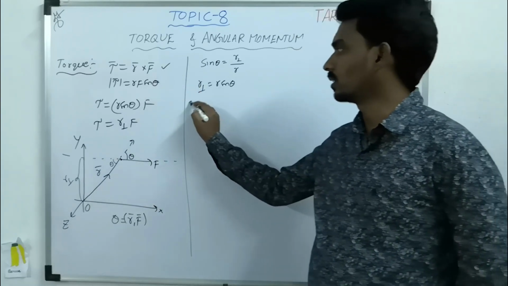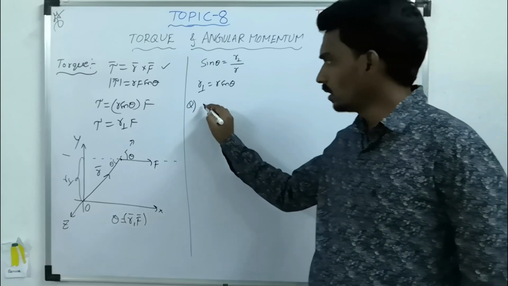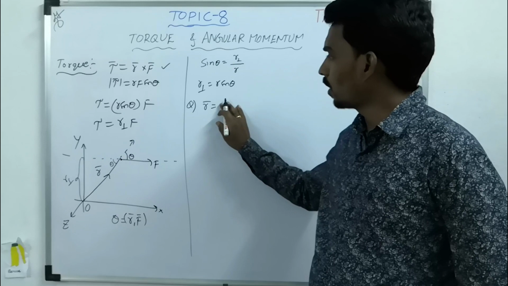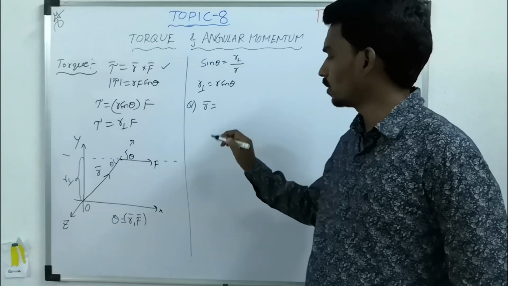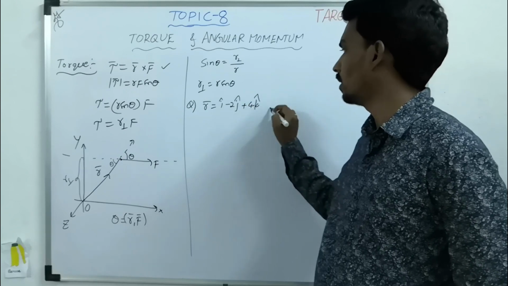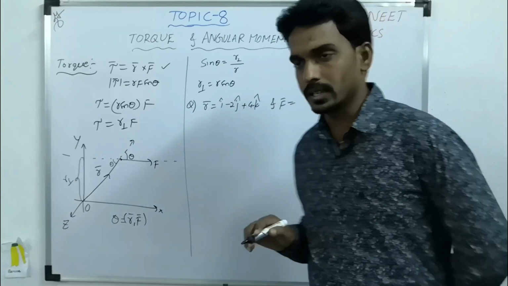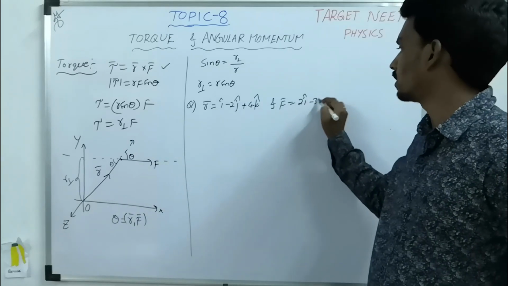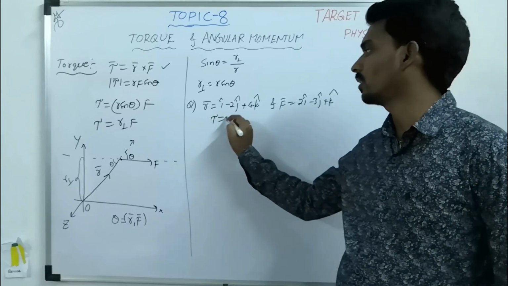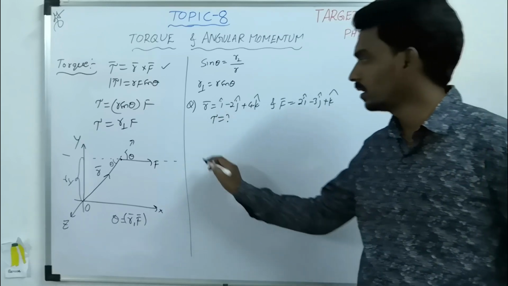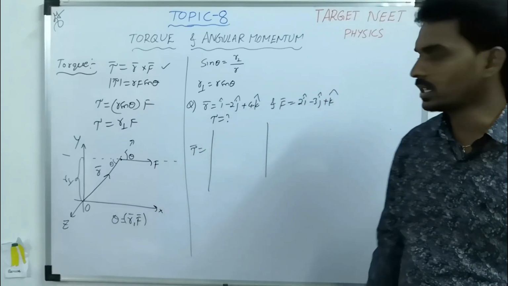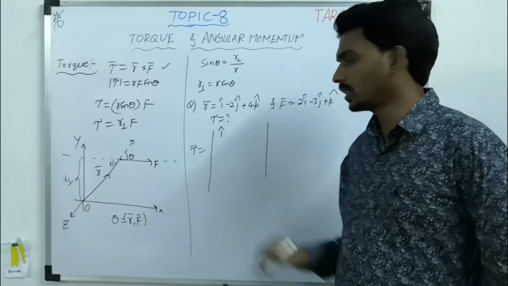Now let us take one basic question based on this formula. They will give you something like this. Suppose the position of the point with respect to the reference point is i cap minus 2j cap plus 4k cap, and the force acting on it is 2i cap minus 3j cap plus k cap. Then find the magnitude of the torque. Here you require the cross product method, that is the determinant. How to take the determinant?